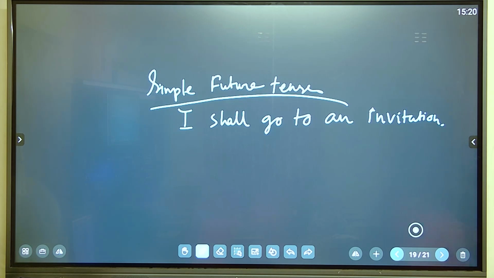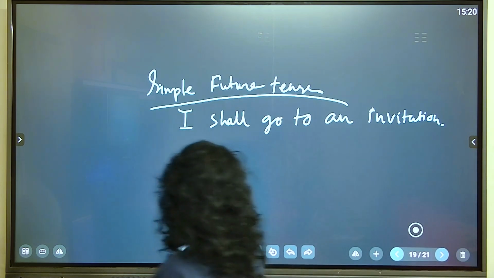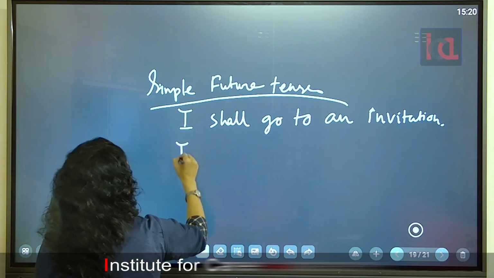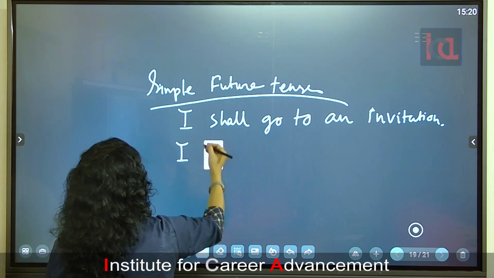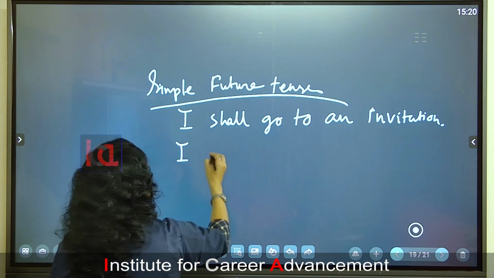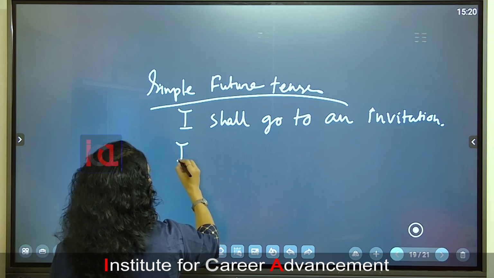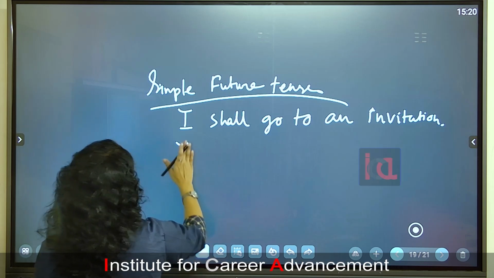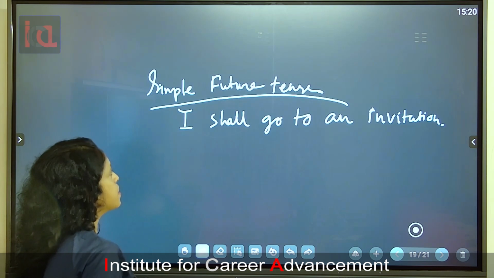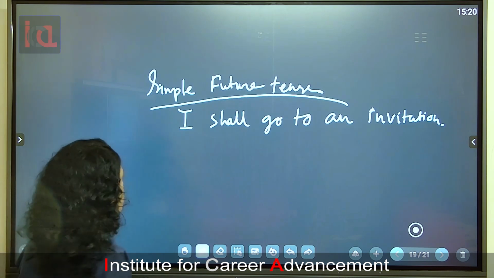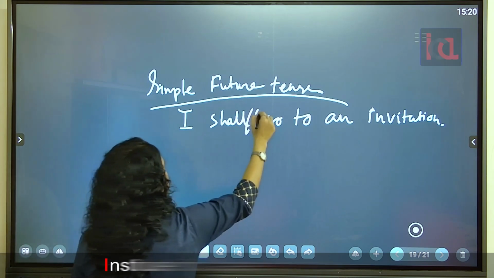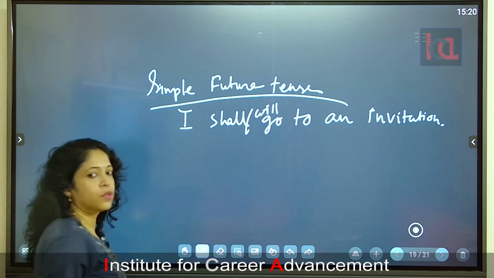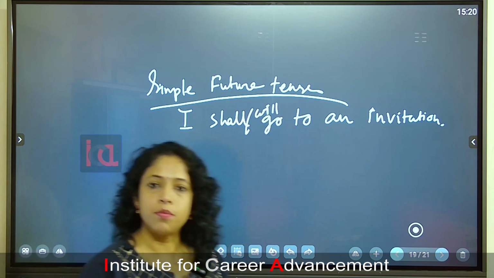Acha. This means simple future tense can be, no, it's okay. The simple future tense is simple future tense. Here you can write I shall or will, anyone. Okay, nowadays shall and will are both same.